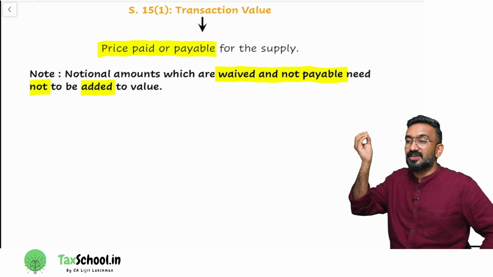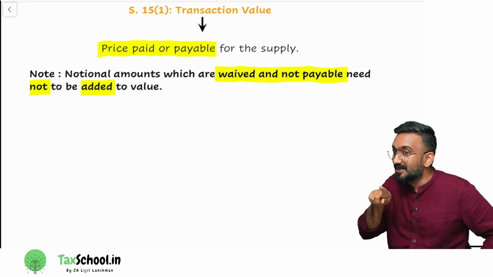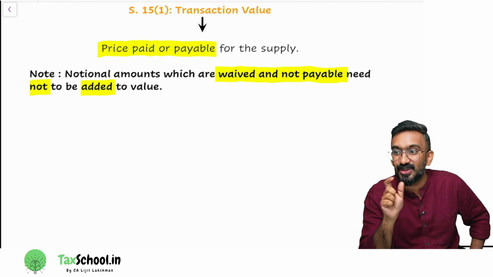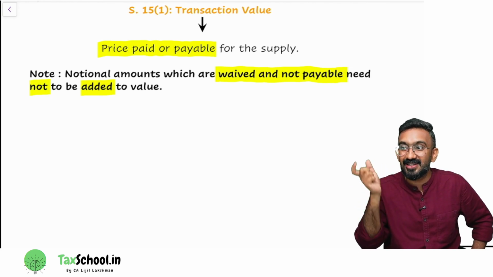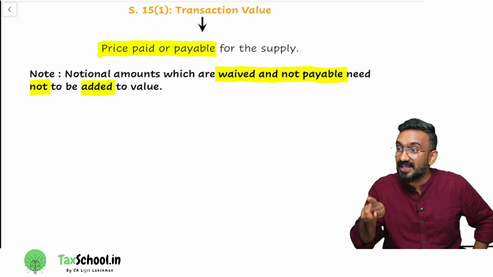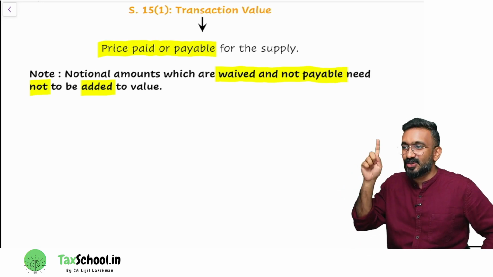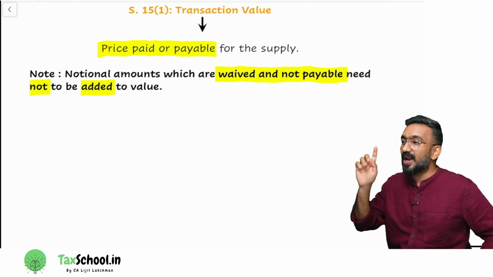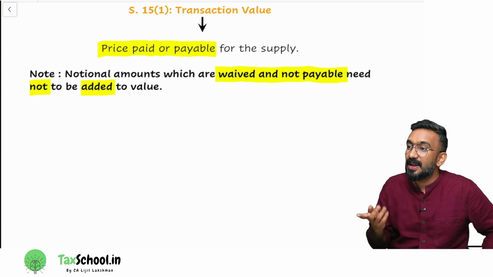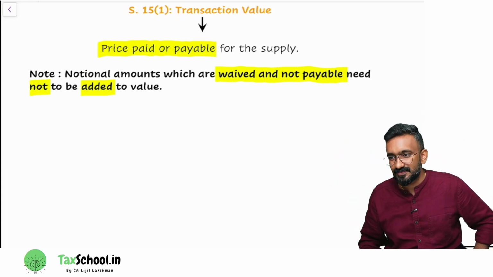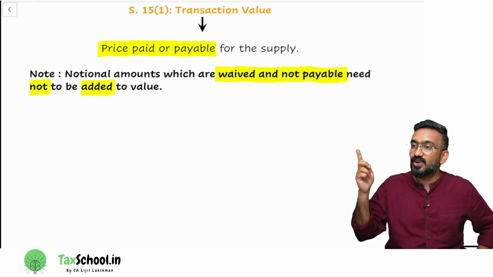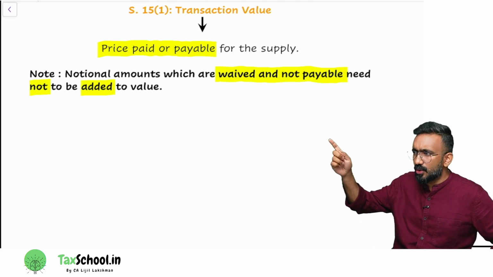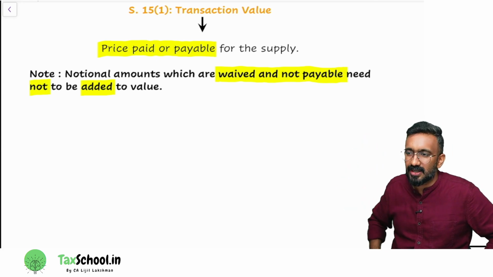They said transaction value is nothing but, what is the term that I told you to understand transaction value? I told you 2 terms in the question you can understand value with. What is it? Price and list price. You remember? So the same definition only they have given. Transaction value is price paid or payable for the supply. But I have written a note. Let's read the note and then try to understand what it means.